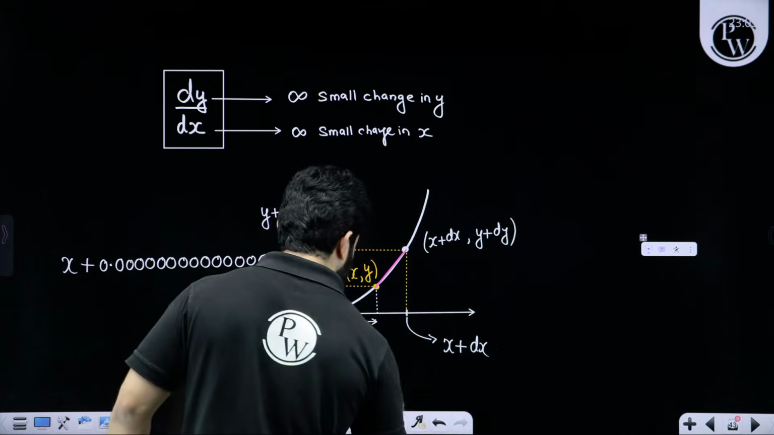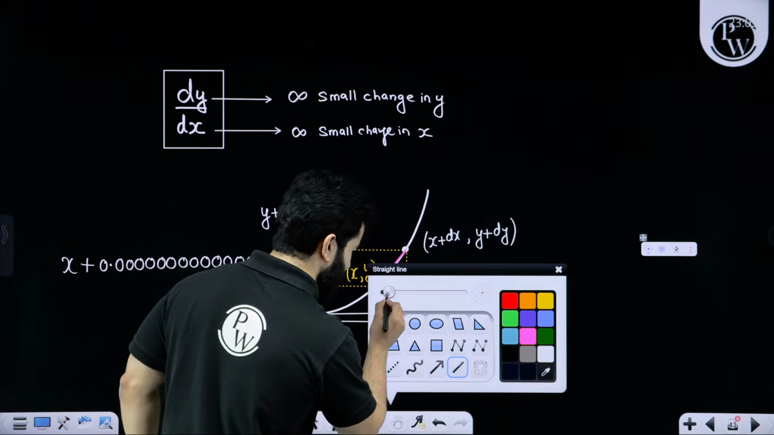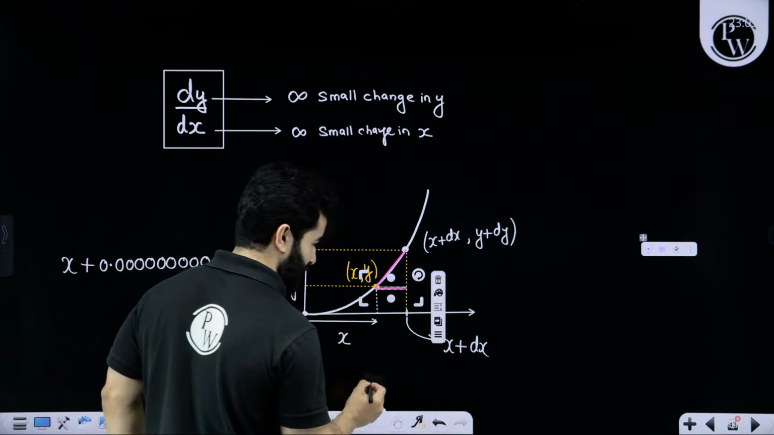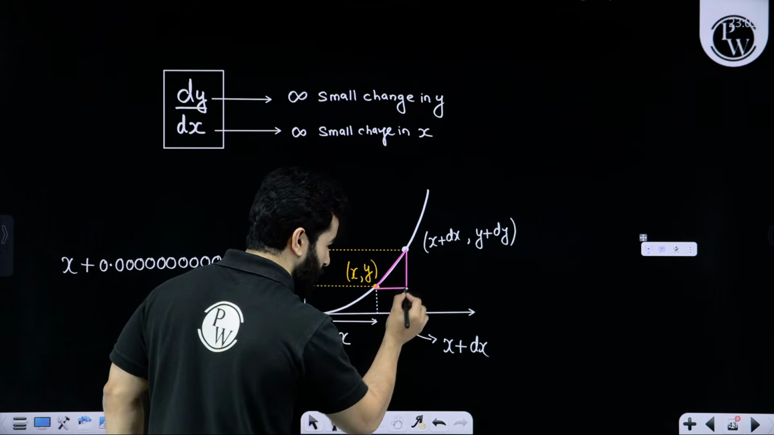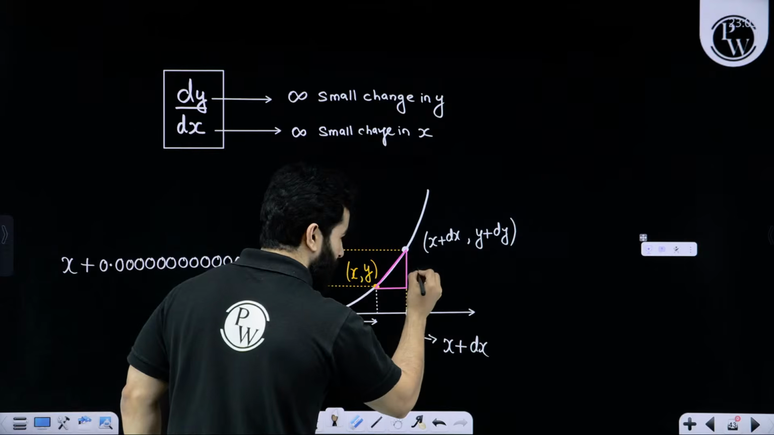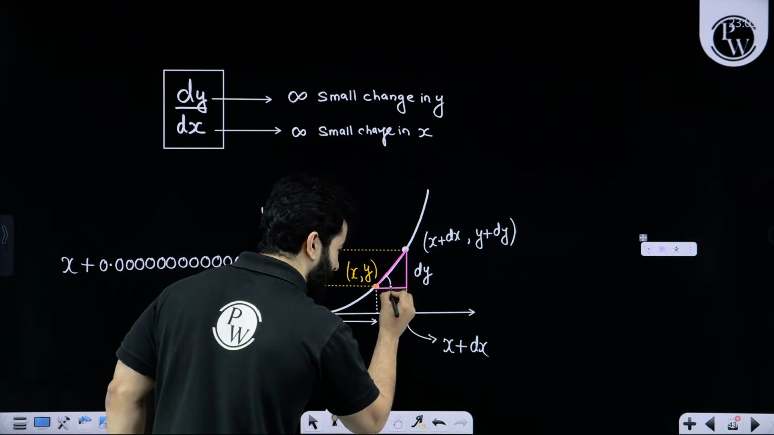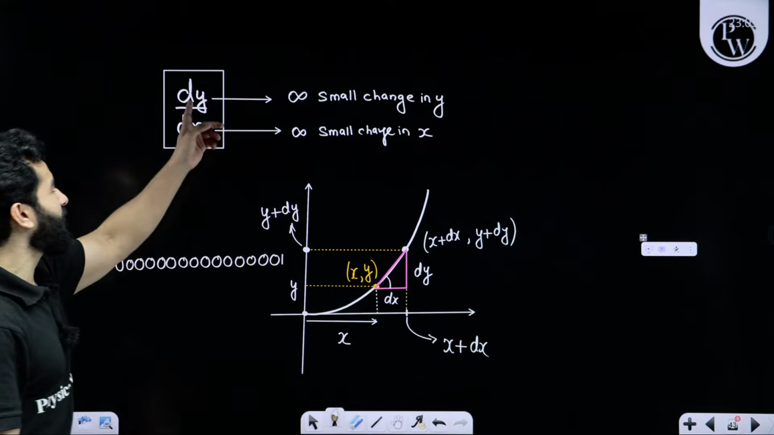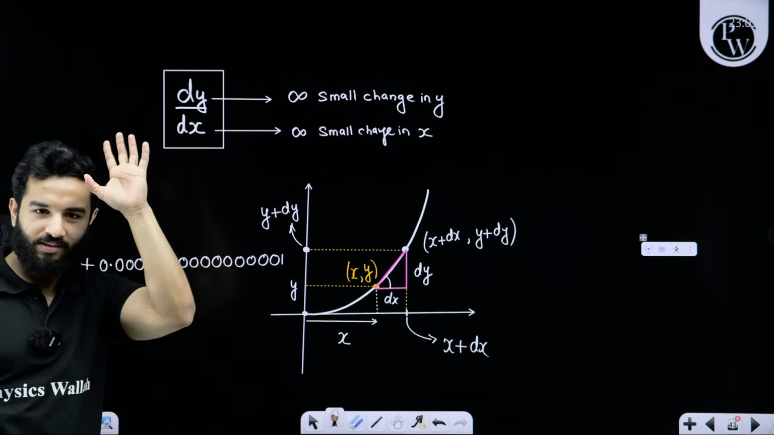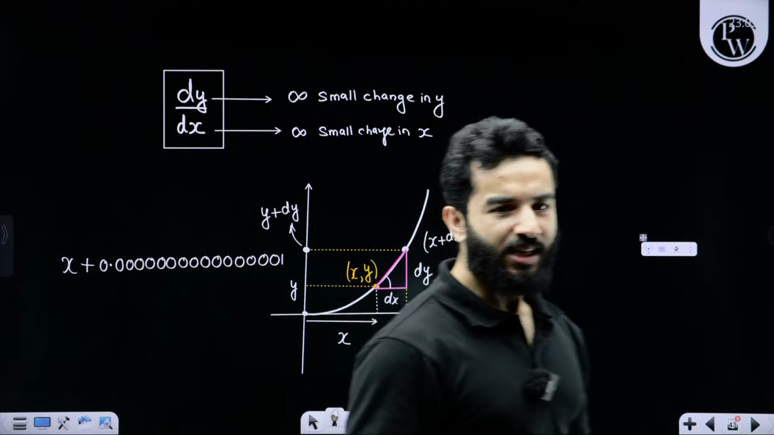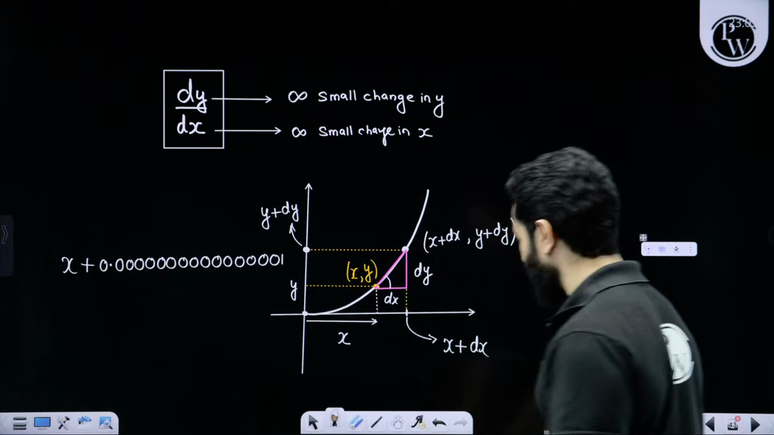So if this is a straight line, this is going to be the base, this is going to be the perpendicular. This is going to be dy, this is going to be dx, and this is that angle theta. That's why we write slope as dy by dx. Got it? There are different ways of writing and explaining it.